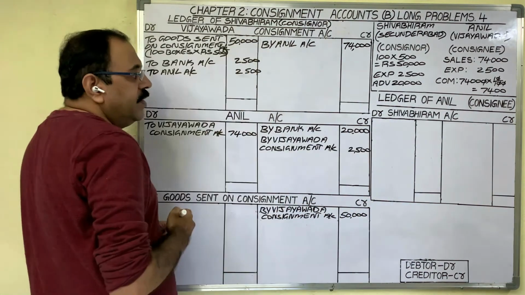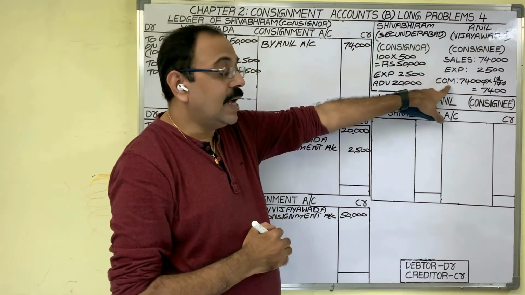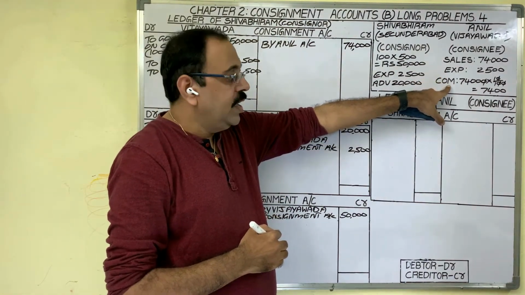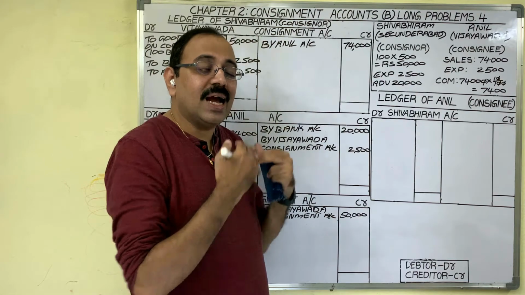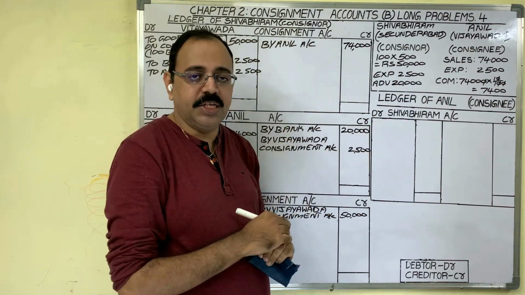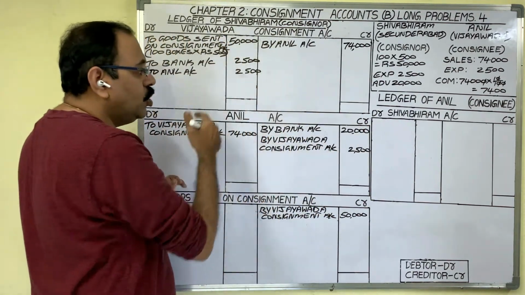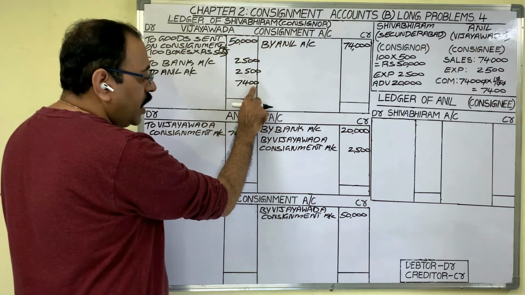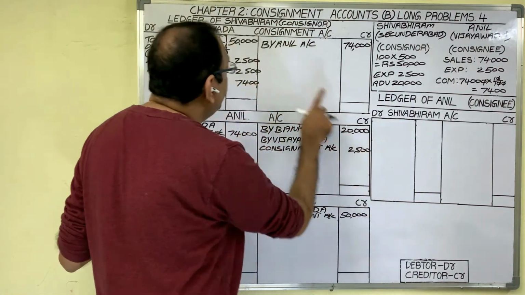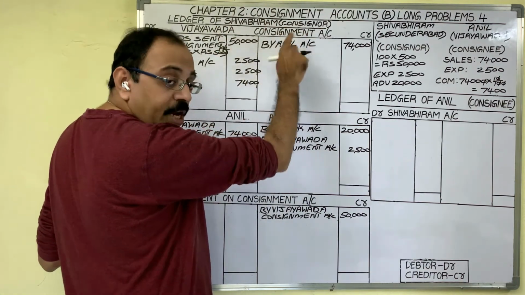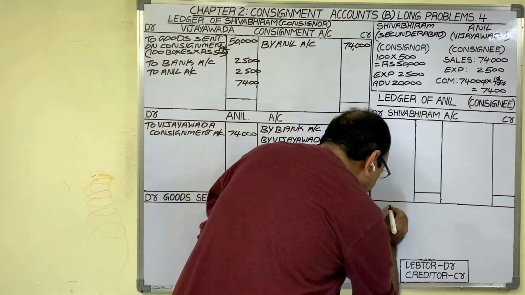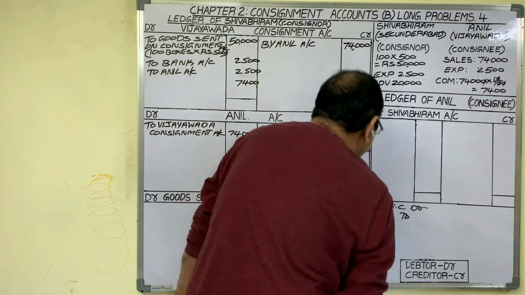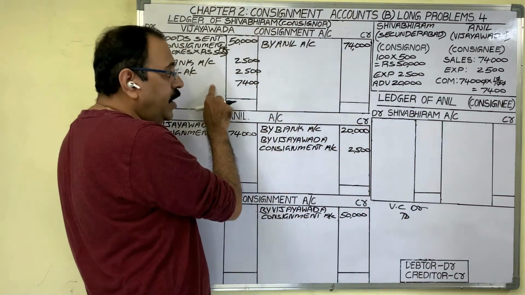Next transaction is for consignee's commission. For consignment business, consignee's commission is an expenditure. So debit side we should show that 7,400. If you want to post like this, in journal entry, Vijayawada consignment account is to be debited. Vijayawada consignment account debtor to. What to write?